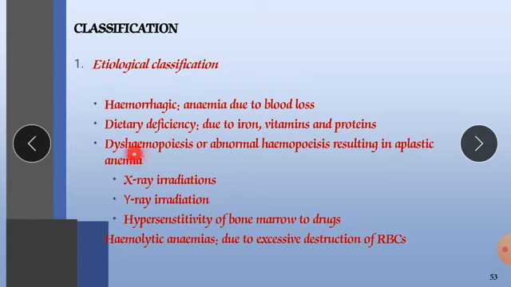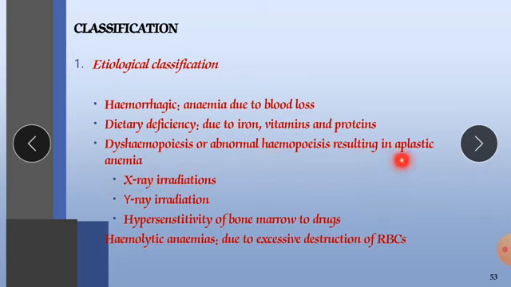Next is dyshemopoiesis, meaning abnormal shape or abnormal quality of hemoglobin or RBC is formed. Those abnormal RBCs are non-useful RBCs, meaning they cannot carry oxygen. So it also leads to anemia-like conditions because they have no use in the transportation work. Abnormal hemopoiesis results in aplastic anemia.